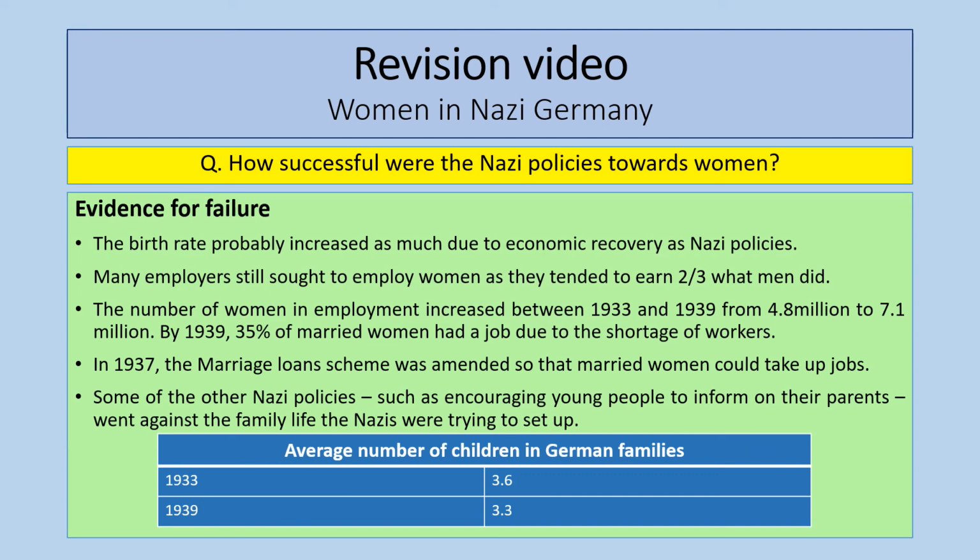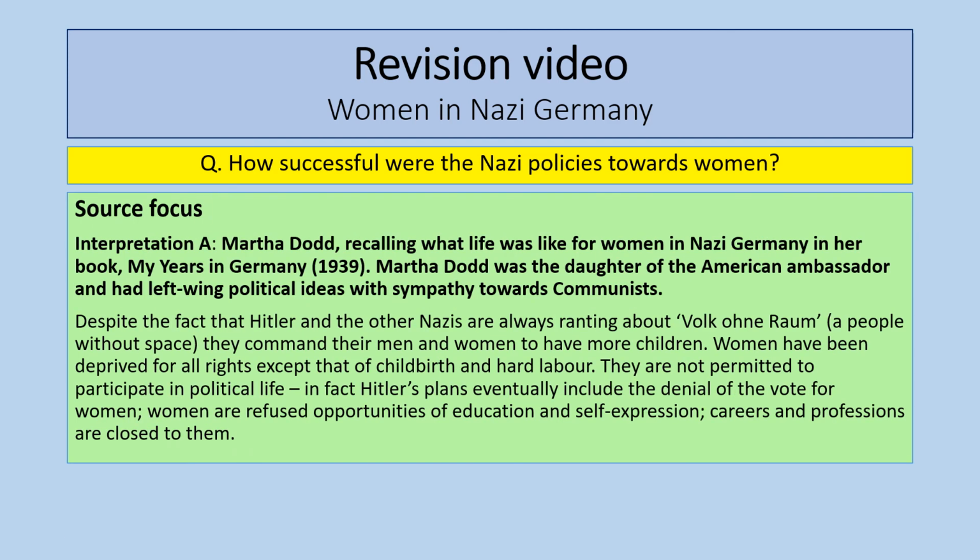But I think what is fair to say is that certainly within the sort of rights and opportunities that women had during this time in terms of professional careers, going on to things like higher education and university, those rights were severely restricted by the Nazis. That's absolutely for sure. So a little source focus there, you can pause that, you can just have a little look at that. It gives you a good kind of insight into life for women during Nazi Germany.